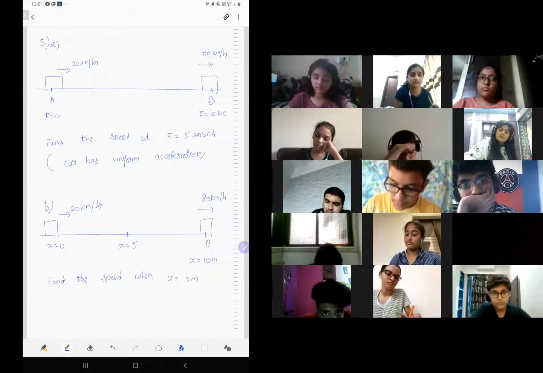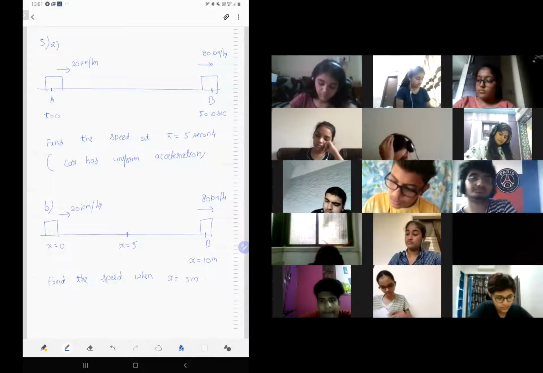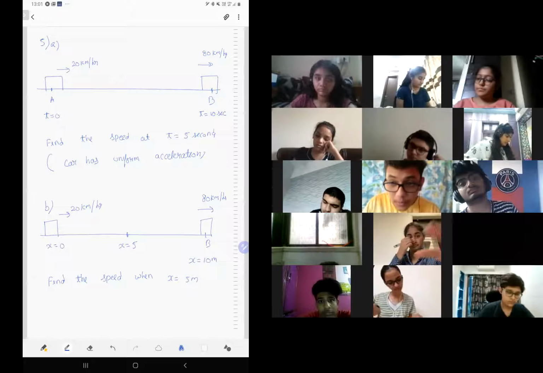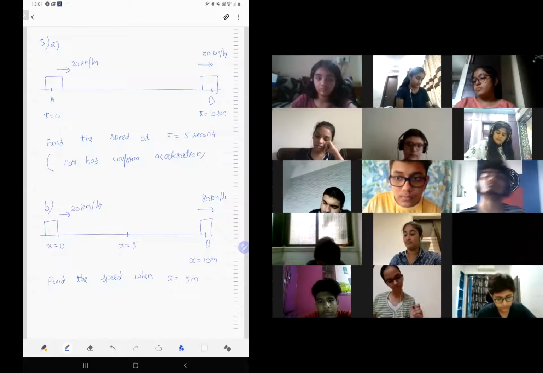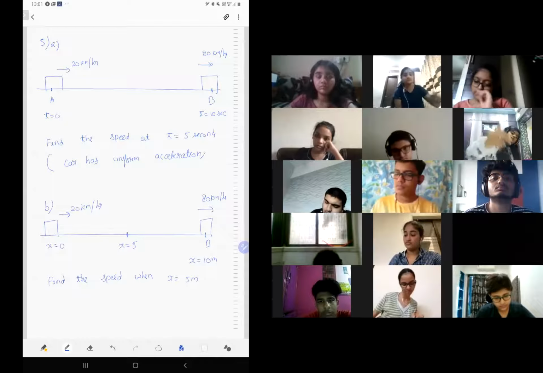Getting it? Second question, a similar car is going from A to B, but it travels 10 meters. The speed becomes from 20 to 80. So the question is, find the speed at the midpoint, 5 meters. Anyone confused with the question, please ask me. But understand, A and B are two different questions.